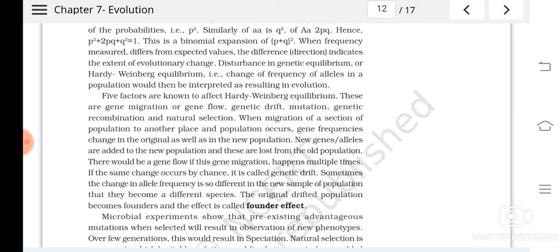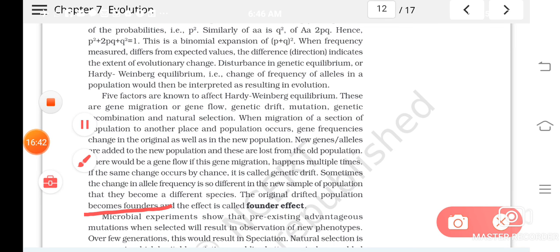Understood? So the original population which was there before, in which this unexpected or chance factor came and changed that population into a new one, the original drifted population is known as the founders, and the effect is known as the founder effect.